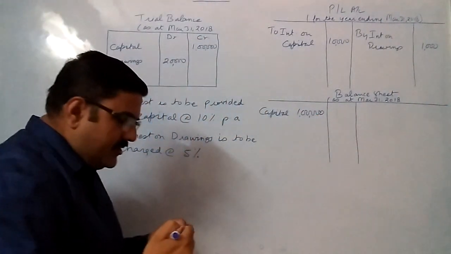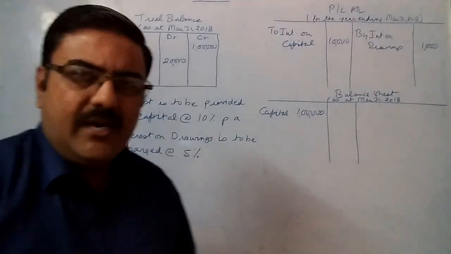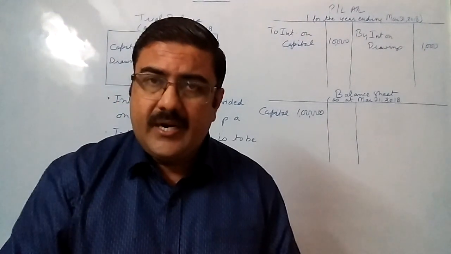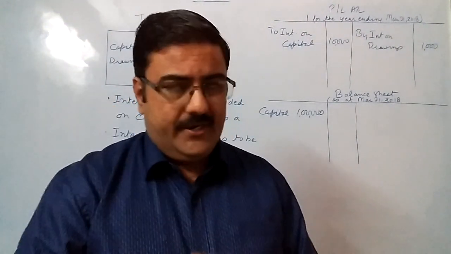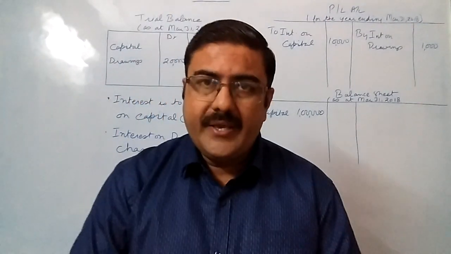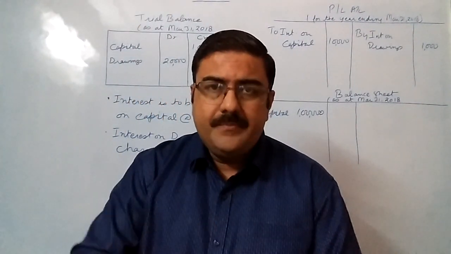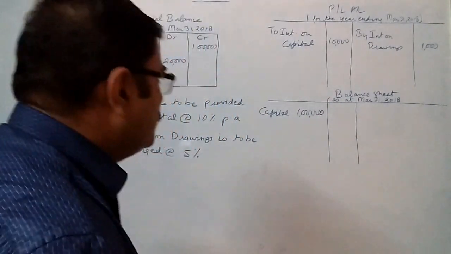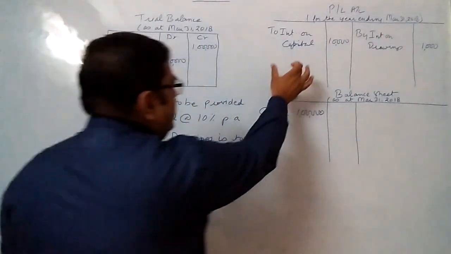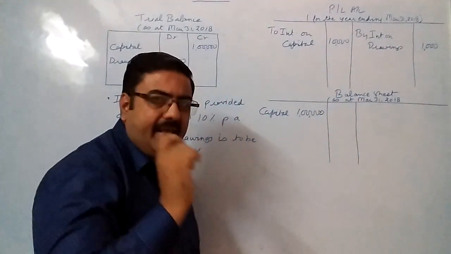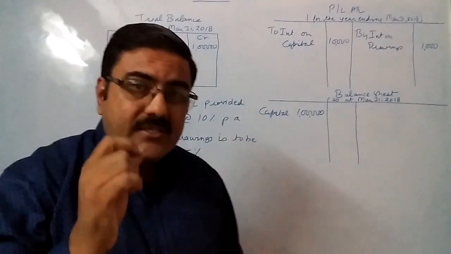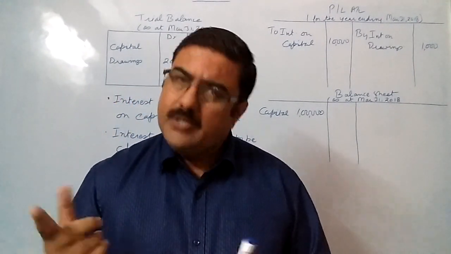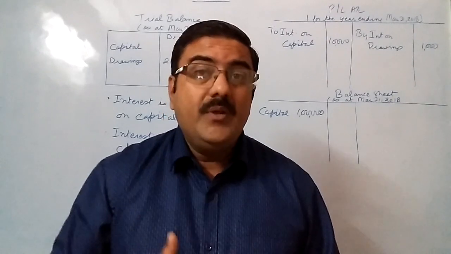Now, if suppose there is a profit in a question, that profit will also be added to capital, because in my present extract I am focusing only on interest on capital and interest on drawings, so that profit concept is ignored for a while. Now what you have to do, when there was interest on capital, it was an expense for the business. Now this expense, is the business liable to pay or not? If of course it is liable to pay, to whom will it pay?